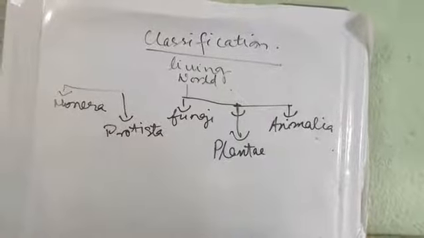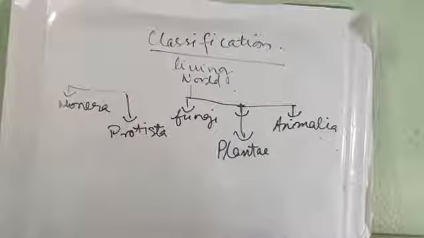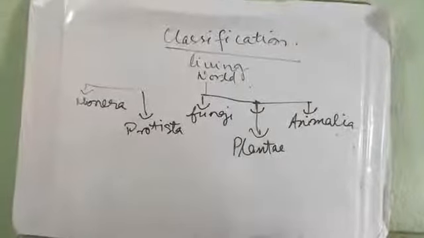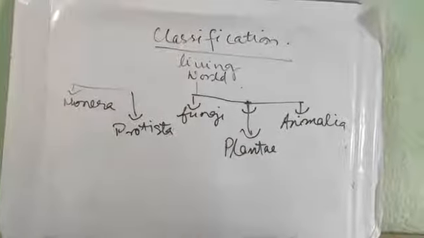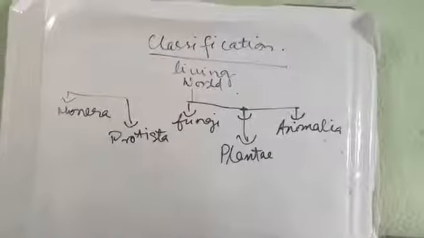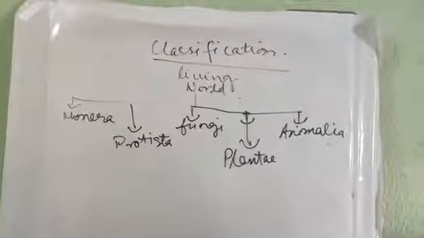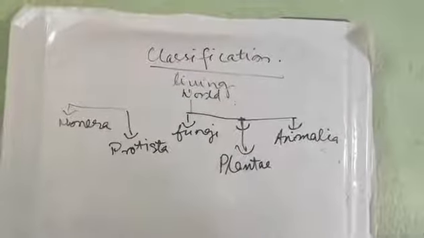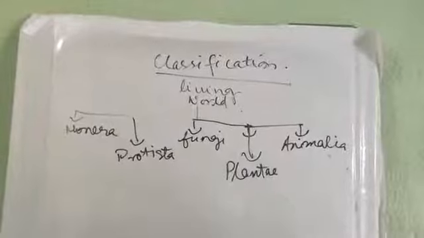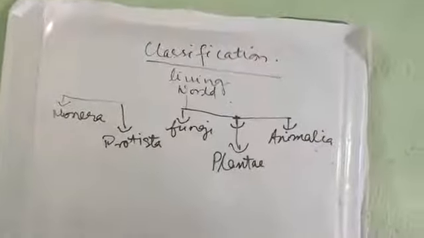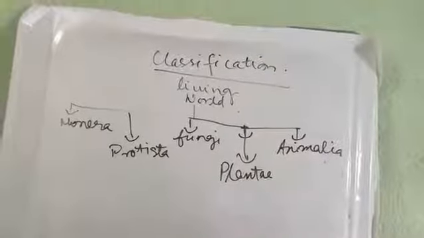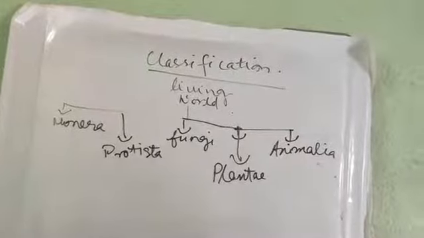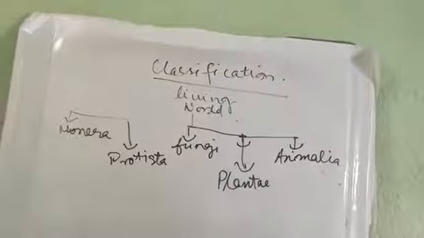Fourth kingdom is Plantae. They are multicellular, eukaryotic, autotrophic, non-motile organisms. Growth is indefinite in them. They bear chlorophyll to perform photosynthesis, and they are known as the producers. Example, moss, fern, angiosperm, gymnosperm.